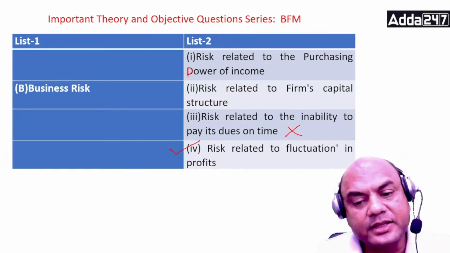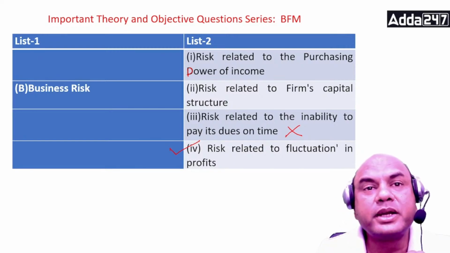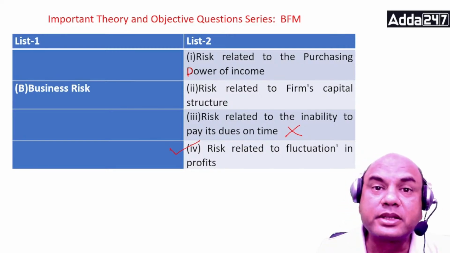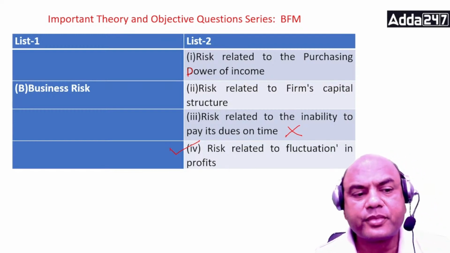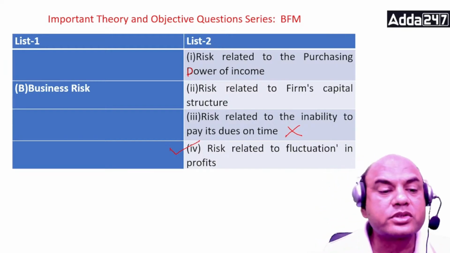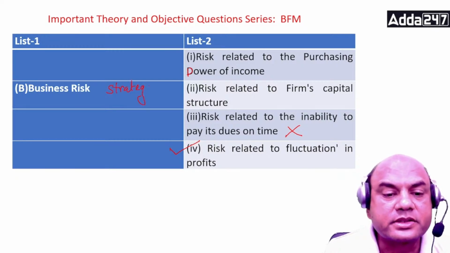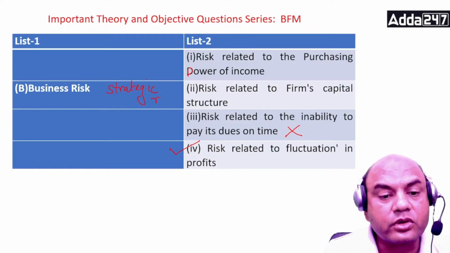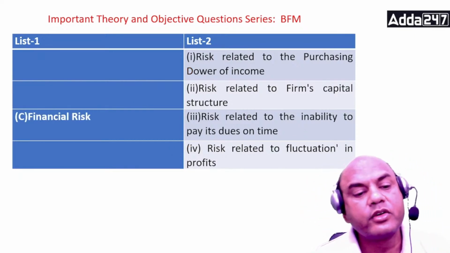Business risk is anything that jeopardizes the company's capacity to meet its financial objectives, meaning long-term objectives. So that is business risk. Clear, everyone? Business risk is related to the long term. The other name for business risk is strategic risk. This is also called business risk. So, long-term objective.